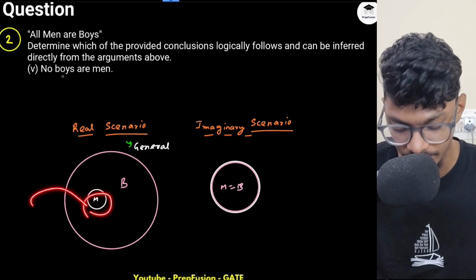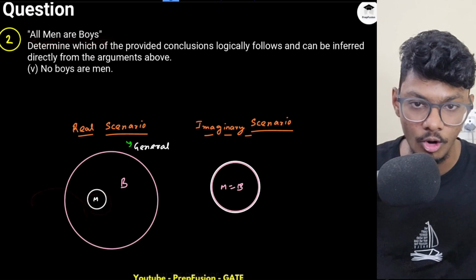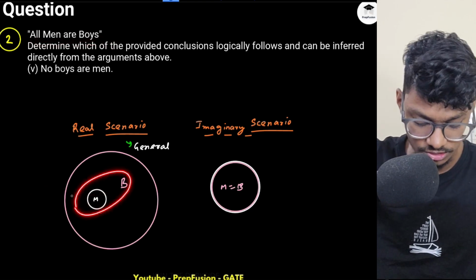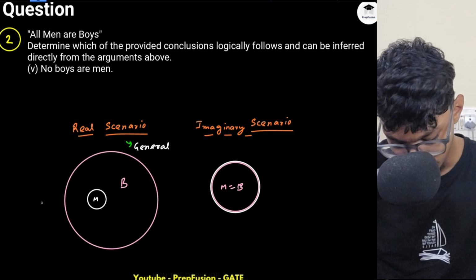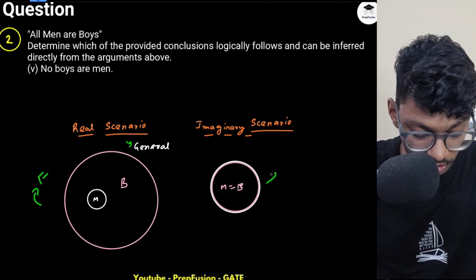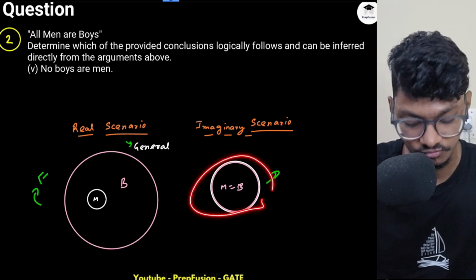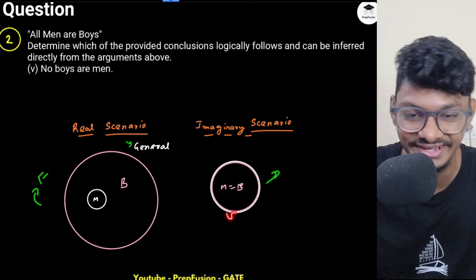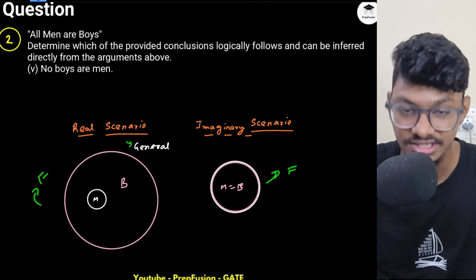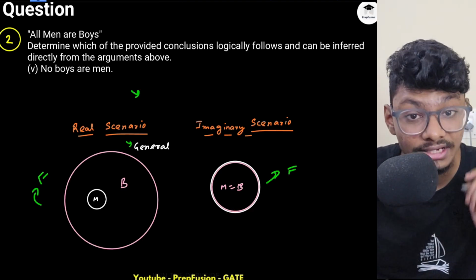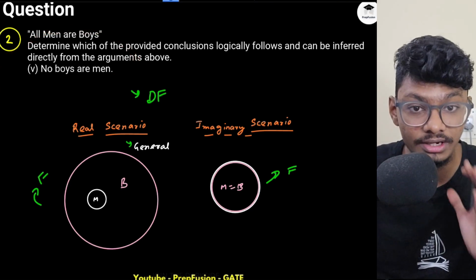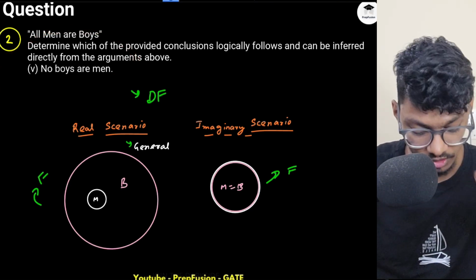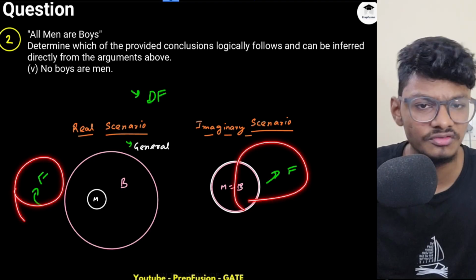Men has to lie inside, because in the statement they tell me all men are boys, and that is the truth. So it has to lie inside boys. According to this picture, the conclusion is false. According to this picture, the conclusion is again false. No boys are men, but all boys here are men, right? So I can definitely say the conclusion is false, because it is not following any of the pictures.